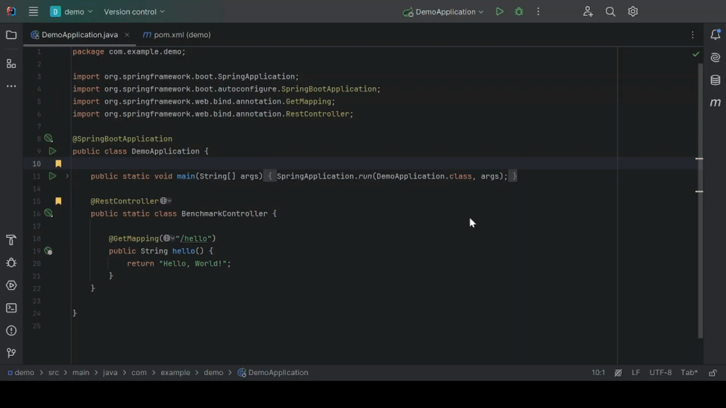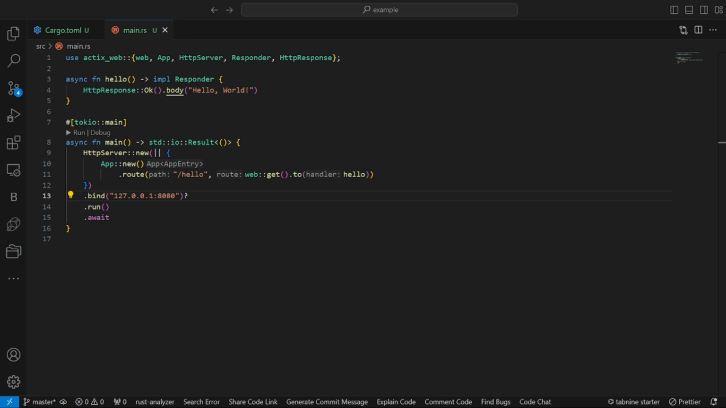Here's a simple REST API endpoint in Spring and the same in Actix Web. As you can see, Spring's syntax is more verbose, but also very familiar to Java developers. Actix Web's code is more concise and optimized, but it requires a good understanding of Rust's async programming model. Depending on your background, one might feel more intuitive than the other.